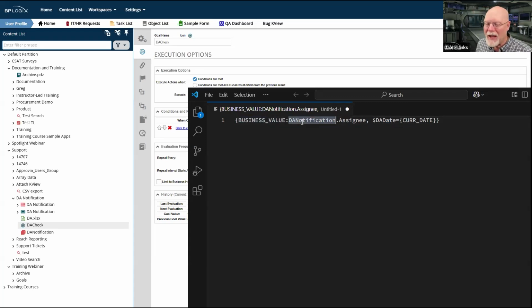It's looking at that DA notifications business value, and it's pulling back the assignee, that is the email address, and it is passing the parameter of the current date. So it's going to run out, grab that business value, send it whatever the current date is, and return just the email address of the person who is supposed to be handling the goal for that day.